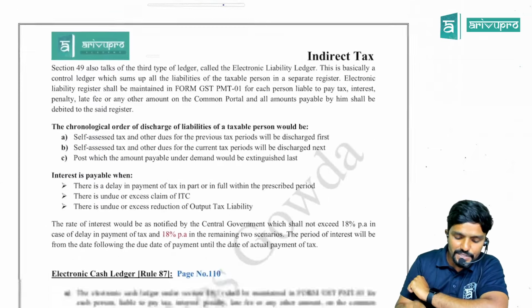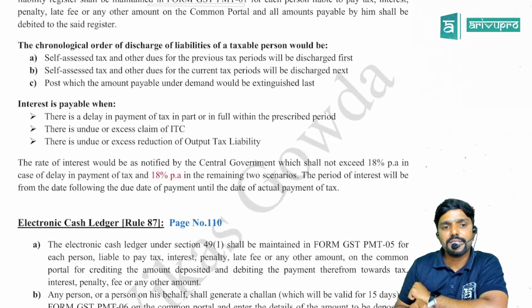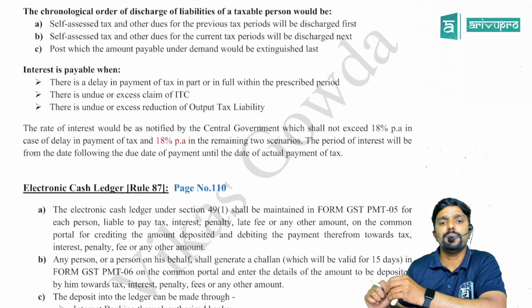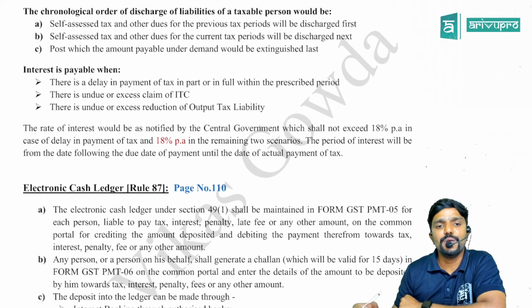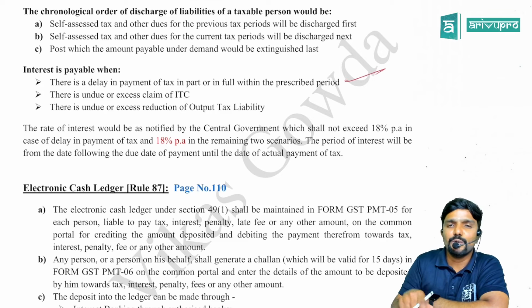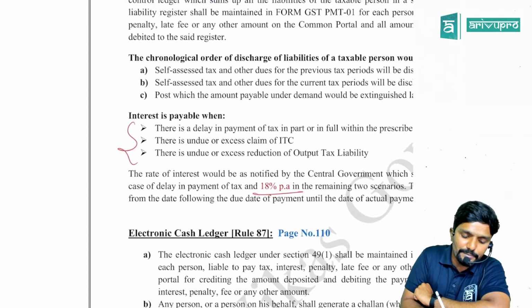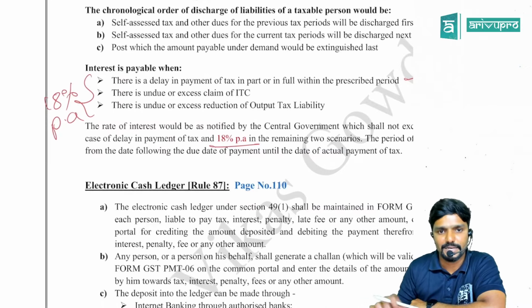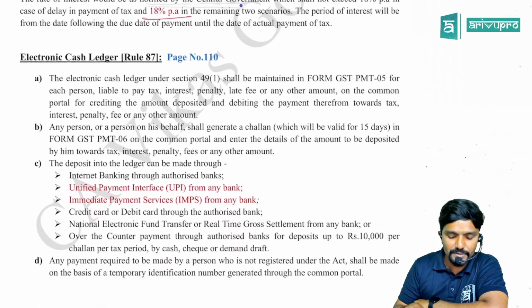There is a small change. Here, the interest rate, you can come to the interest point. Interest is payable if there is a delay in payment of GST, or if there is undue or excess claim of ITC, or if there is undue or excess reduction of output tax liability, guys. For the first case, it was 18%. For the remaining two cases, it was 24%. But now, for all three cases, they have made it 18% per annum. Please make that necessary change.